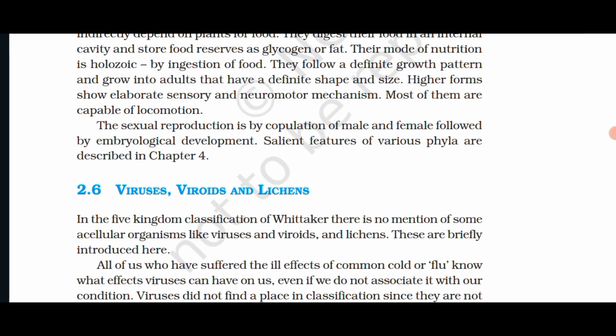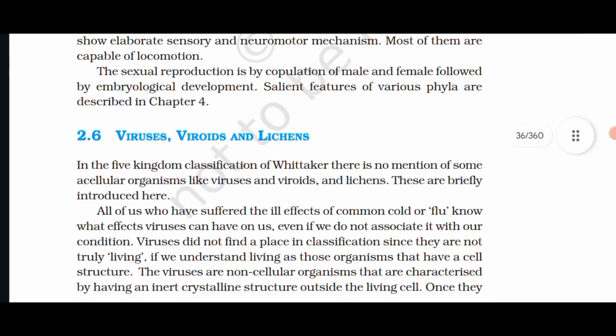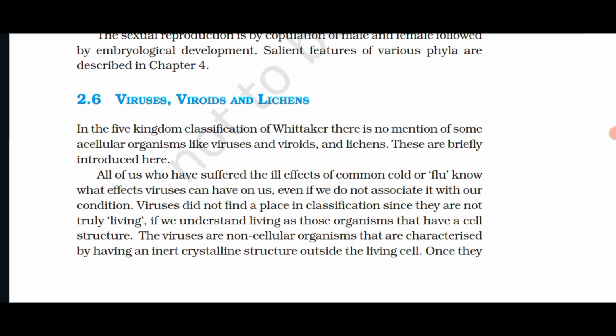2.6 Viruses, viroids, and lichens. In the five kingdom classification of Whittaker, there is no mention of some acellular organisms like viruses, viroids, and lichens. These are briefly introduced here. All of us who have suffered the ill effects of common cold or flu know what effect viruses can have on us, even if we do not associate it with our condition.